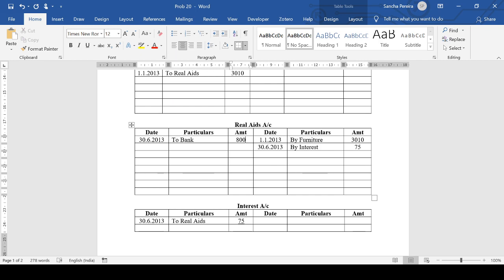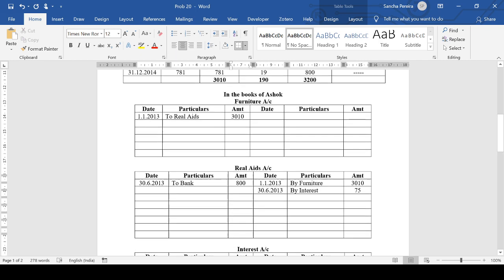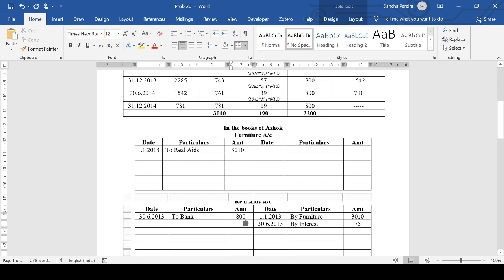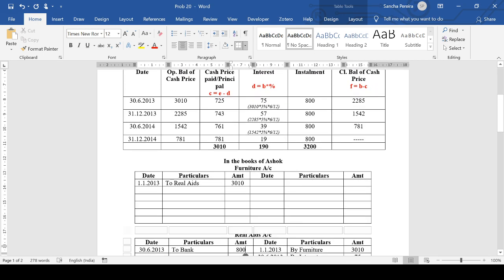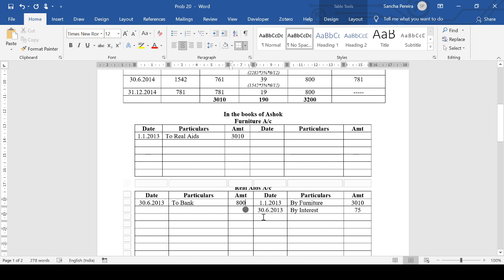Okay. We also have depreciation in this problem. Now, I just want to make a note with regard to depreciation. Always remember, depreciation is charged at the end of the year. Here, in this case, it will be actually at the end of the termination of the agreement, because after that nothing happens, and the asset is used. So basically, when we are on 30th June, we know that we don't have to charge depreciation because this is mid-year. Depreciation is not charged mid-year, just charged once towards the end of the year. So we'll have to look at depreciation a little later. So we can't charge depreciation right now.